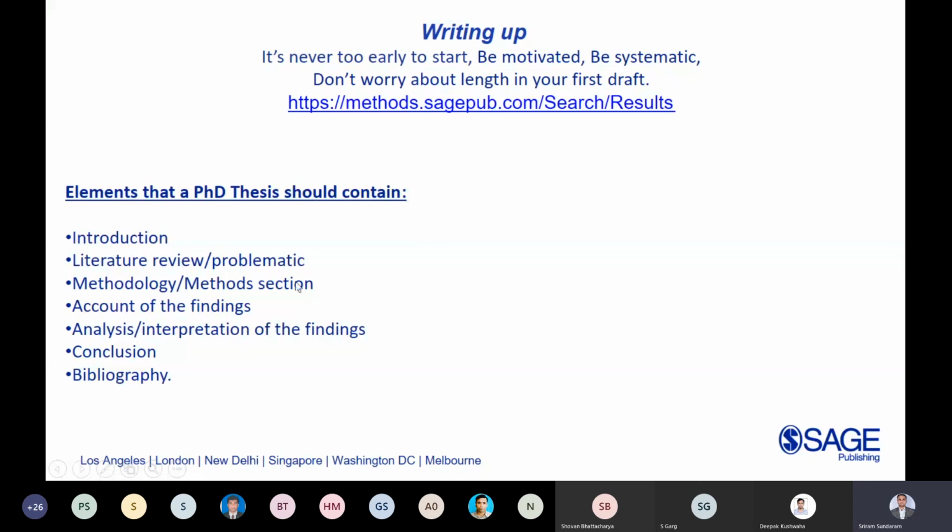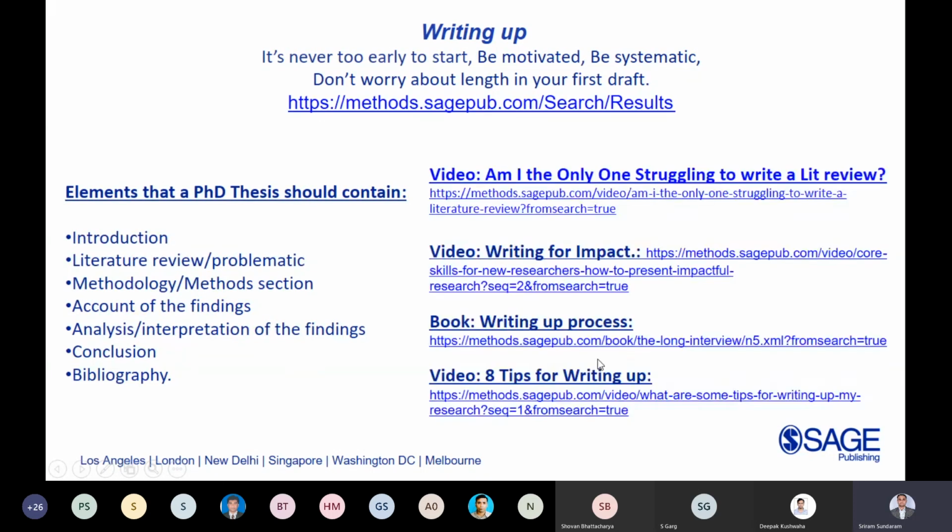These are some of the elements a PhD thesis should contain. I mean, you all know about this. These are some of the content that I have selected for when you are writing up. For example, am I the only one struggling to write a literature review? There is a video on it wherein the author talks about why writing a literature review is really challenging and how to overcome that. And when you are writing, you should write to create an impact in society, in the research fraternity, in your academic community.